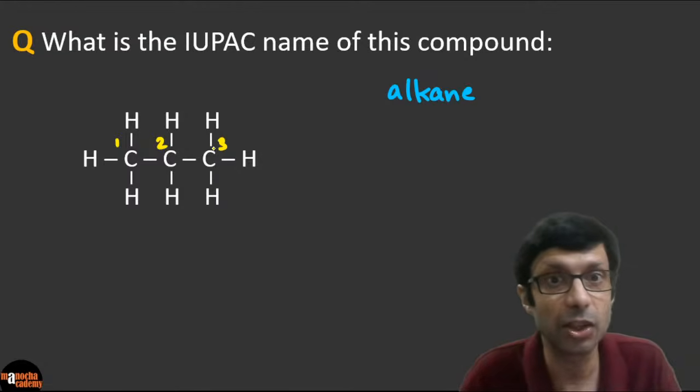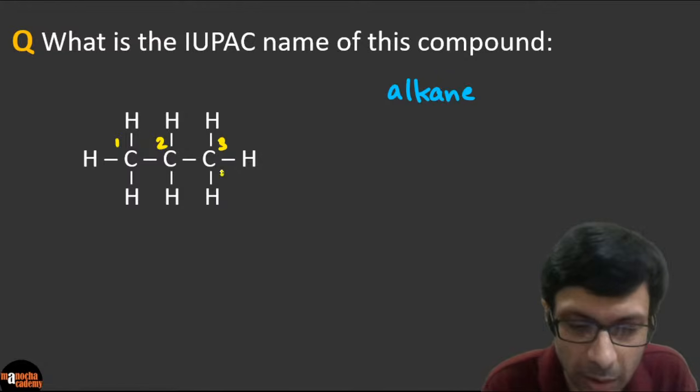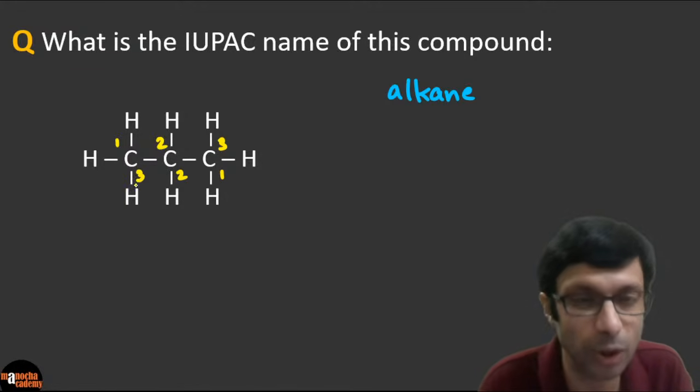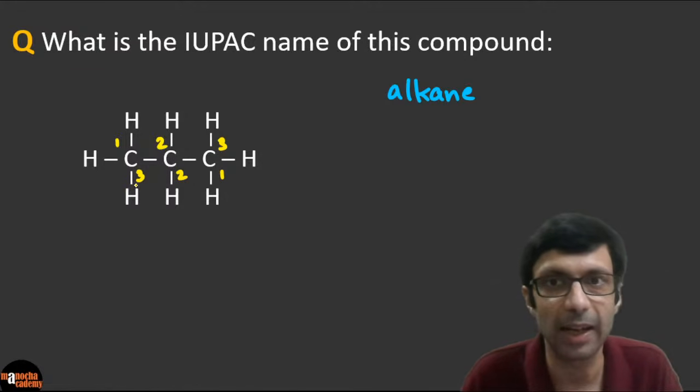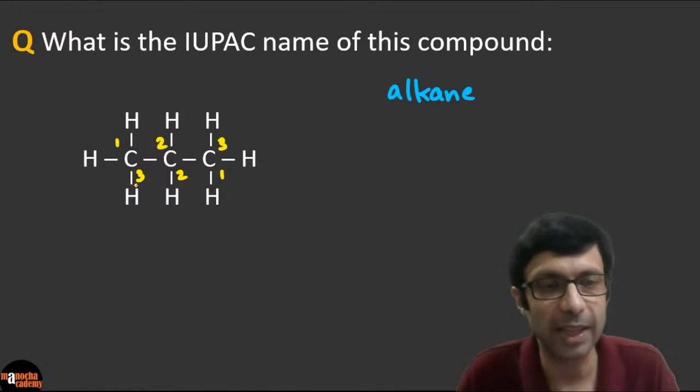As we learn later, it's sometimes useful to number the carbon atoms backwards also, okay? For this one, it's not important, but we'll see that later. So there are 3 carbon atoms. So what will be the name of this alkane?